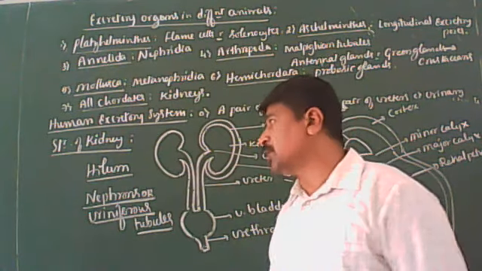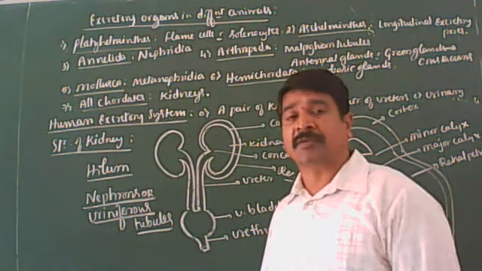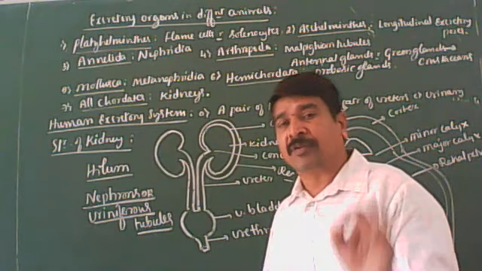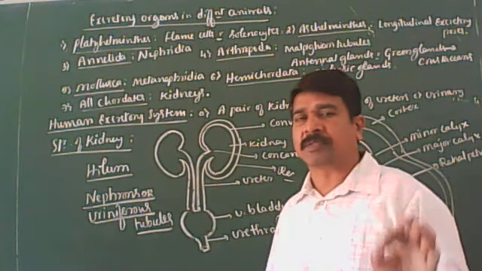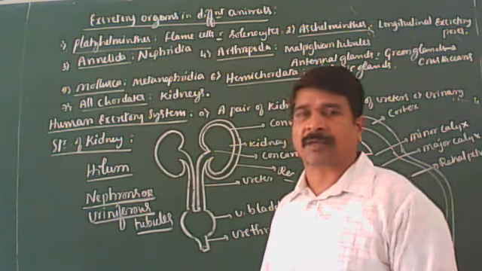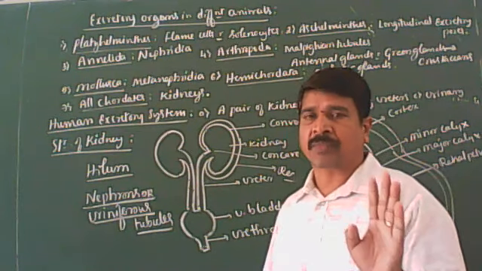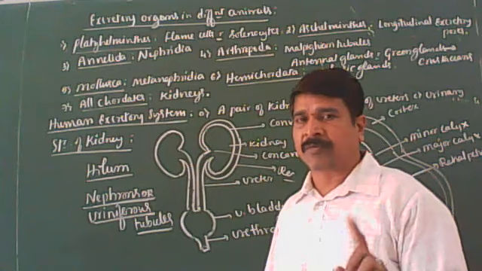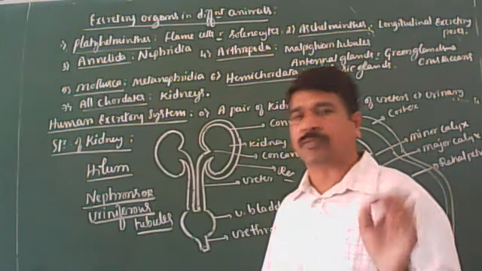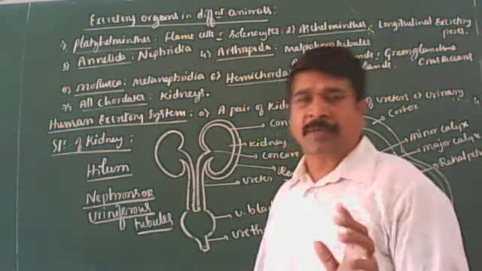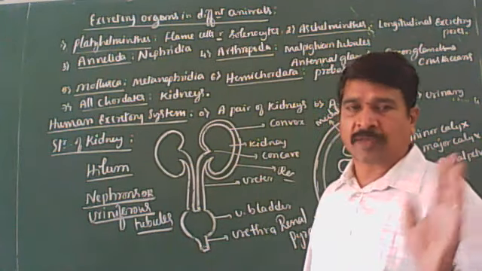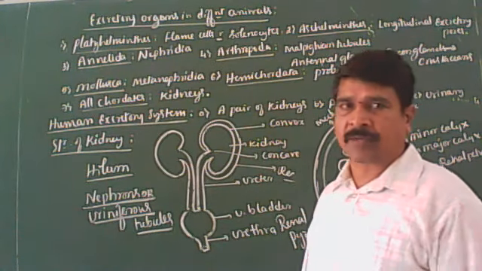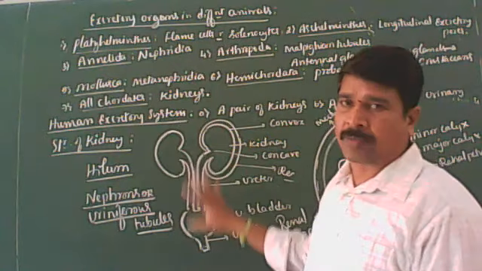Next we will go for the structure of the nephrons. Dear students, in the nephron you should remember which type of tissue is present in different parts of the nephron. You have to concentrate on that for the NEET examination. Then what are the parts of the renal tubule? What are the components that come under the Malpighian corpuscle or renal corpuscle? So that you have to concentrate on.